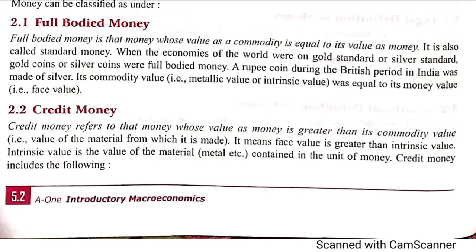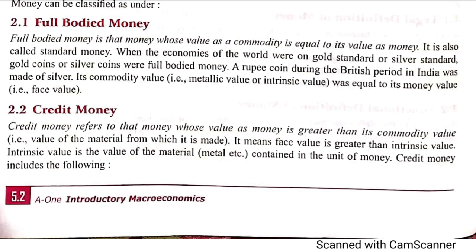Recently also this happened with the 1 rupee coin, till 20-30 years ago in India. That 1 rupee coin was a heavier coin having metal worth rupees 1, but people started melting the 1 rupee coin and selling the iron or metal included in it in the market. So now we have a 1 rupee coin which has metal much less than its face value of 1 rupee. So in today's time you will not find any coin or currency having metal equal to its face value.